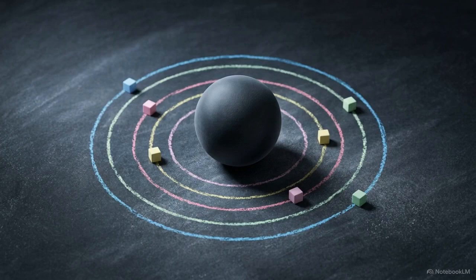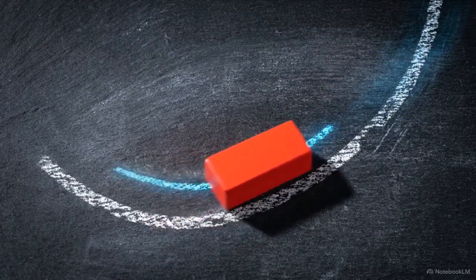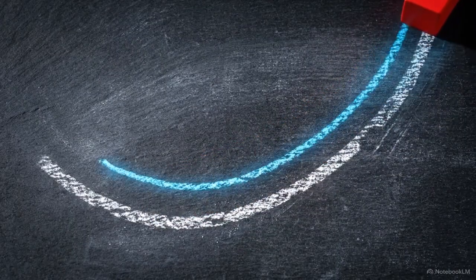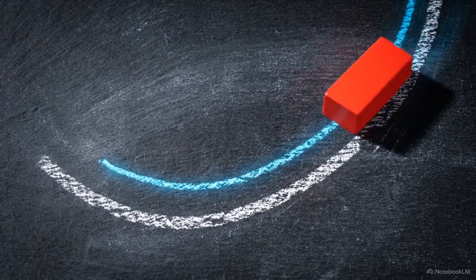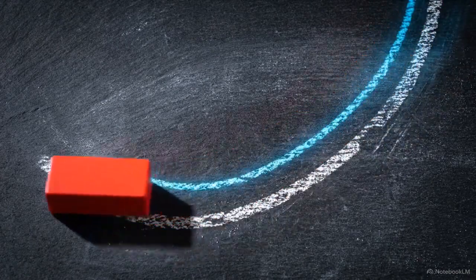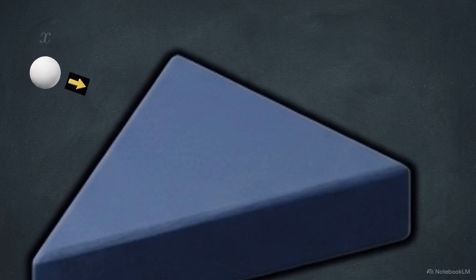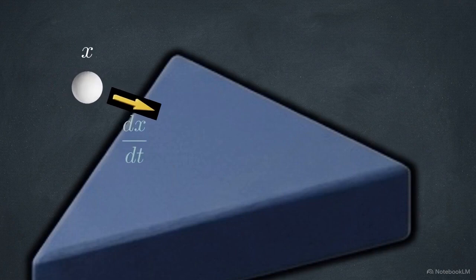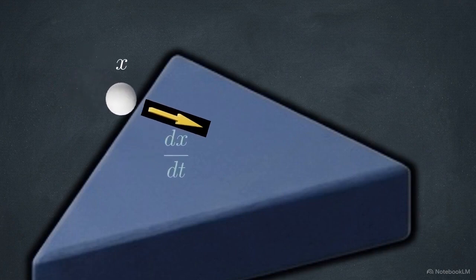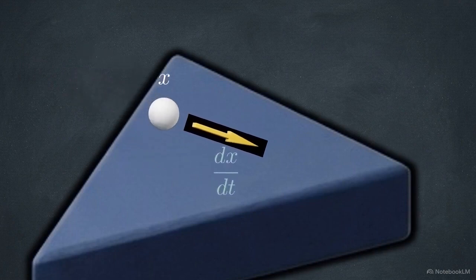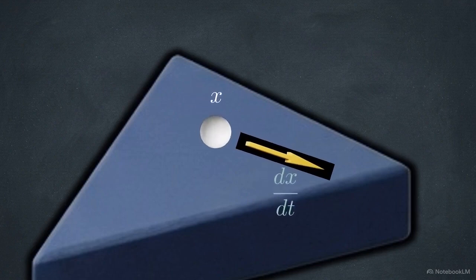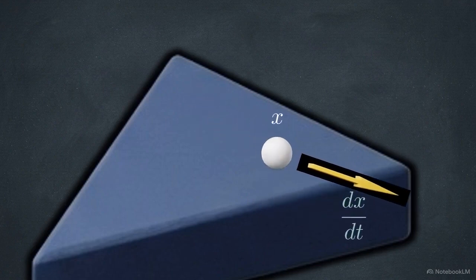It works by defining a rate of change. Instead of just looking at where an object is, we measure the relationship between its position and the time passing by. Take a ball rolling down an incline. Its position x changes relative to time t, represented as dx over dt. This is velocity. As the ball accelerates, this derivative increases, providing a precise measurement of its speed.